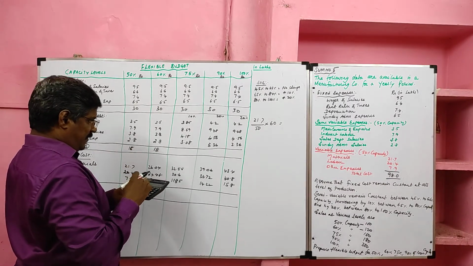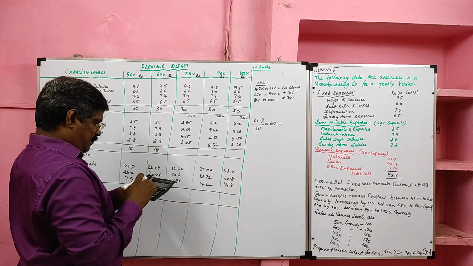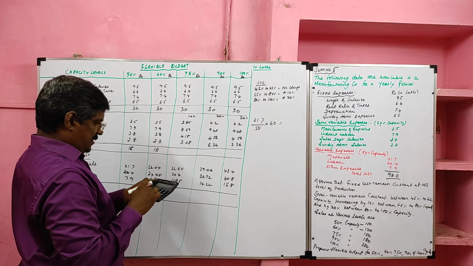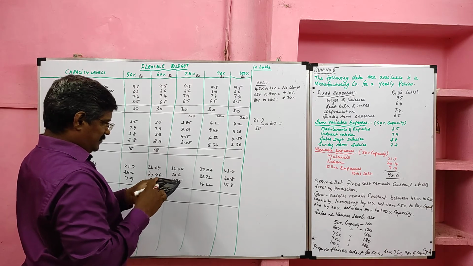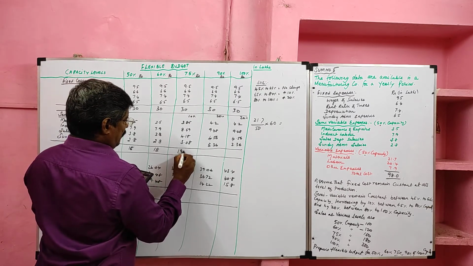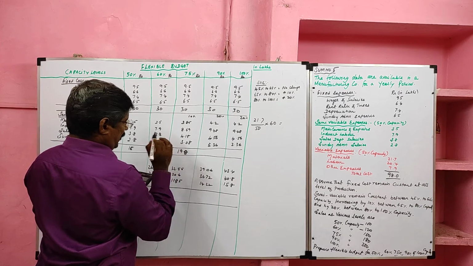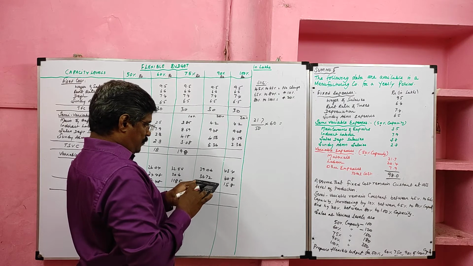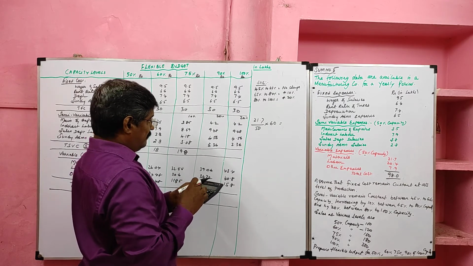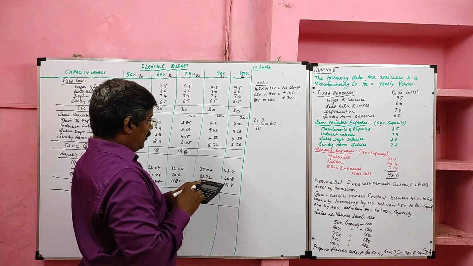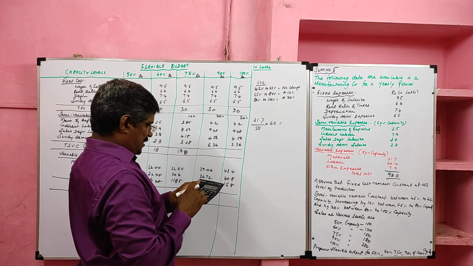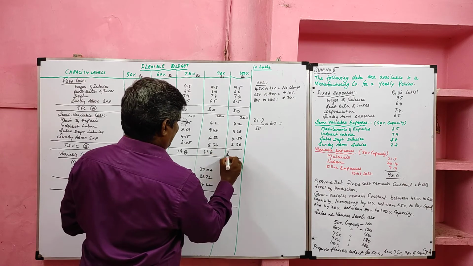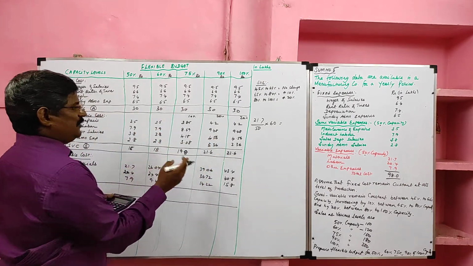Then 3.85 plus 8.69 plus 4.18 plus 3.08, 19.8. When it comes to 90%, 4.2 plus 9.48 plus 4.56 plus 3.36, 21.6. Here we can write the same because both gives the same effect.